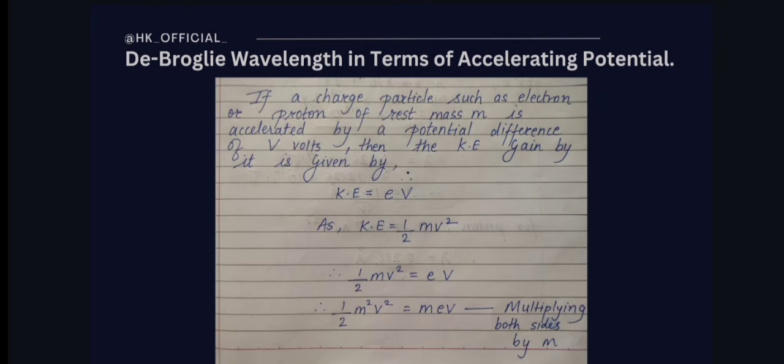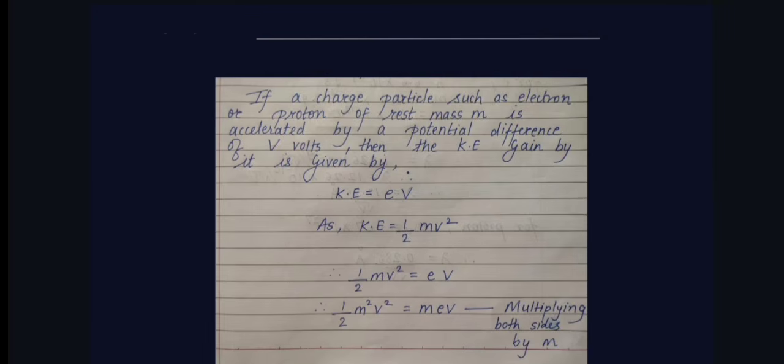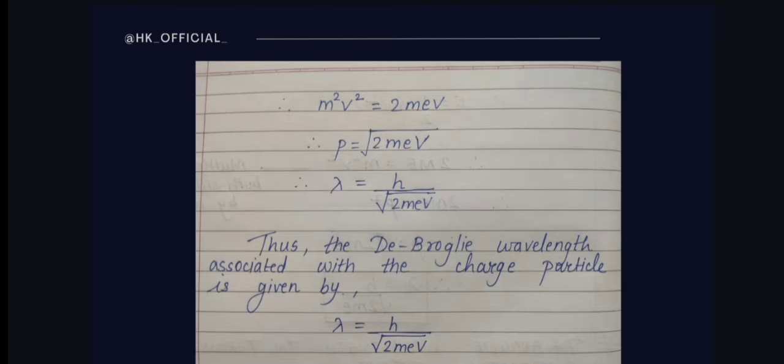Now don't make the mistake of cancelling the v and V. Remember, in half mv square, small v is the velocity of the particle, and on the right hand side, E into V, capital V is voltage. So don't forget this. You have to make the difference between small v and capital V, otherwise your equation will become wrong. So here half m square v square. Now I did the same thing: I multiplied both the sides by m. So I will get half m square v square is equal to m into E into V. Now I have just rearranged the equation, that is m square v square is equal to 2mEV.